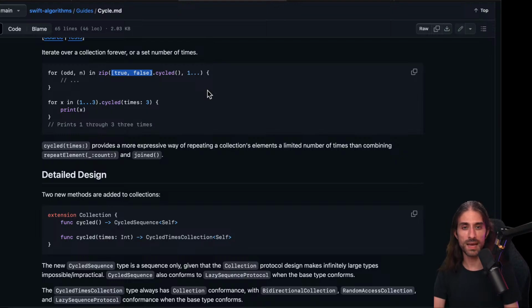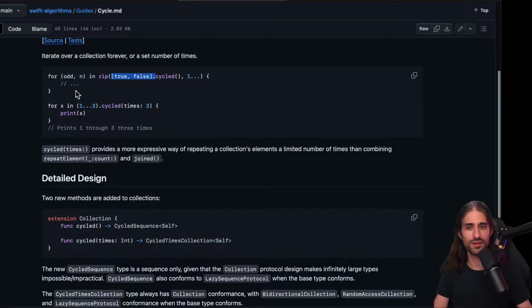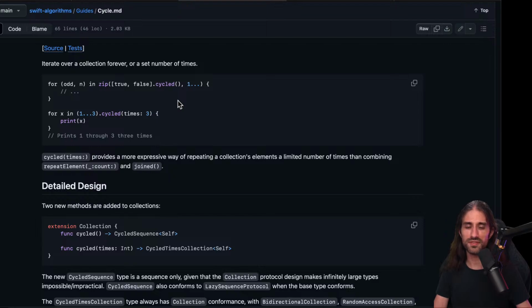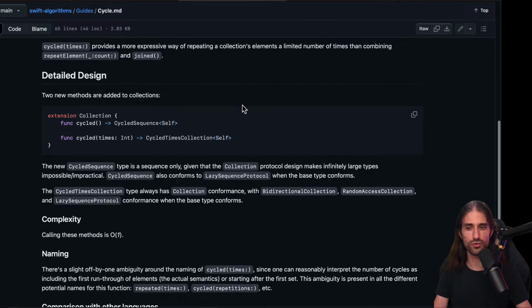You could do the same by taking the index and then doing index modulo the count of your array in the first element. That could also work, but I see it as a more descriptive API. So that one is nice to know about. Not something that's going to revolutionize your world, but it can make something a bit more declarative when you write it, and that's one of the original goals of Swift.